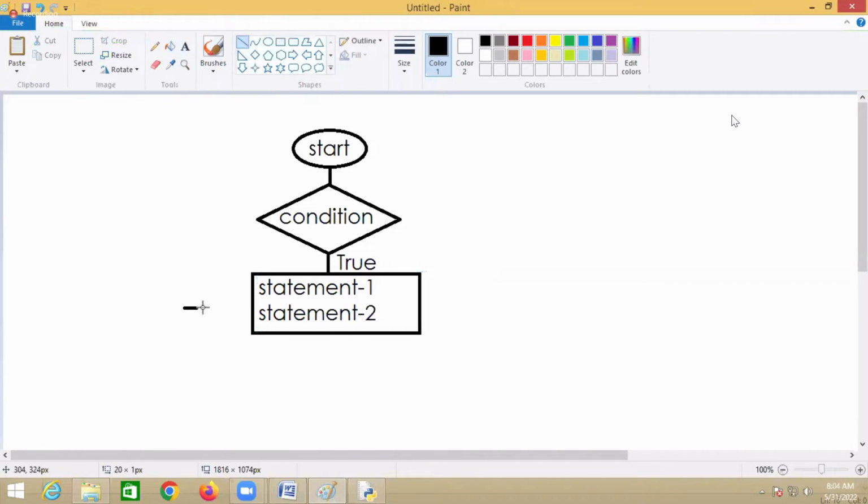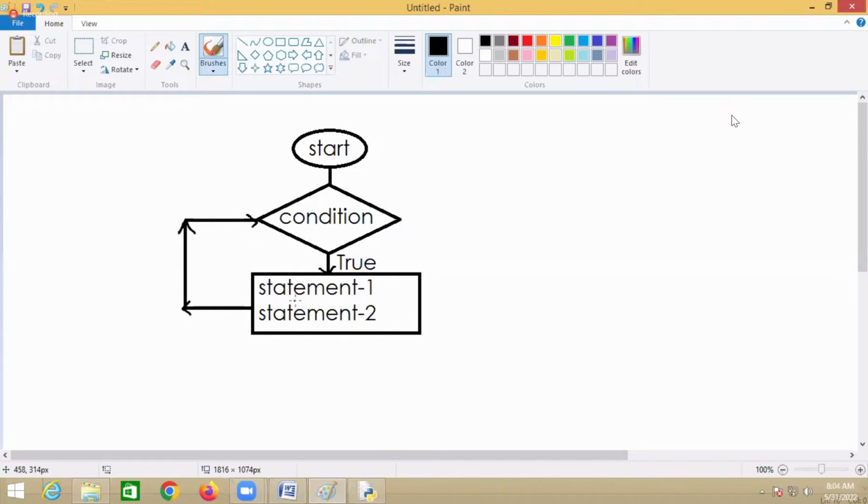After executing statement 1 and statement 2, again it will check the condition.